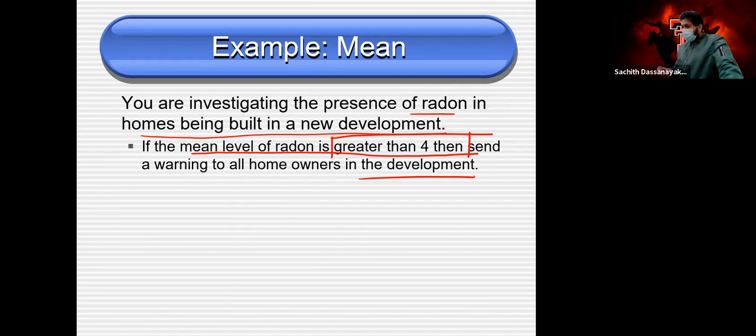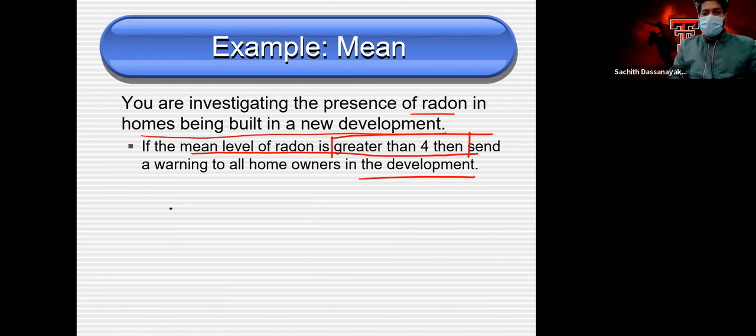So what are H naught and H1? H naught and HA. H naught is everything is perfect, or there is no problem. But what we need to check, when it is not normal, is that the mean level of radon is greater than 4. That's what we need to check.